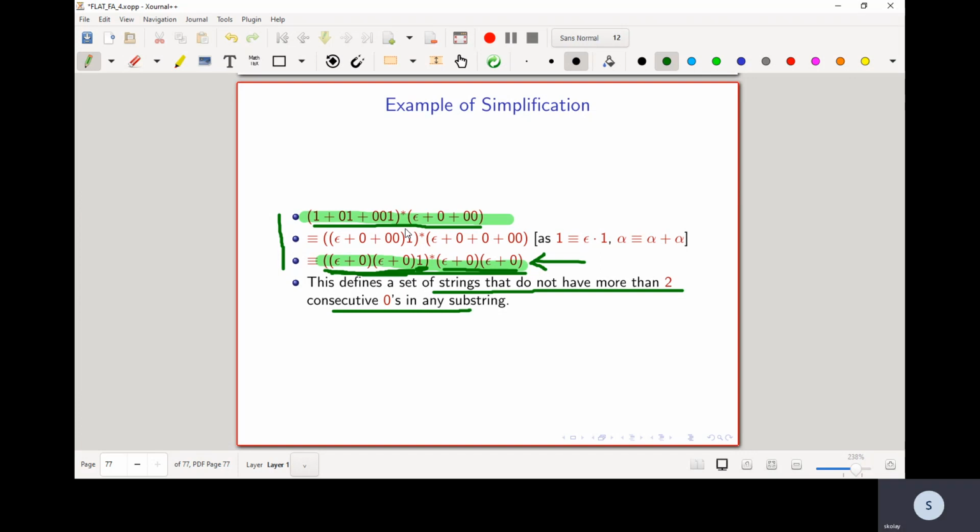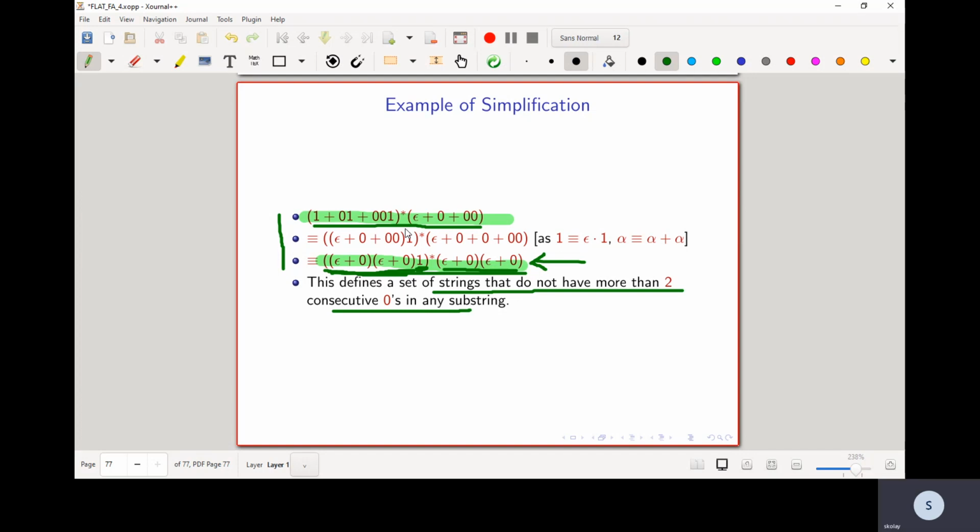Then we asked the natural question of whether, given a set of strings, we can find a pattern matching these strings or not. In other words, is every set of strings a regular set? In subsequent lectures, you're going to see that not every language is a regular set. We saw an example, or I gave a hint of an example: the set of strings a to the n, b to the n, where n is greater than or equal to 0. This, you will see, is not a regular set.